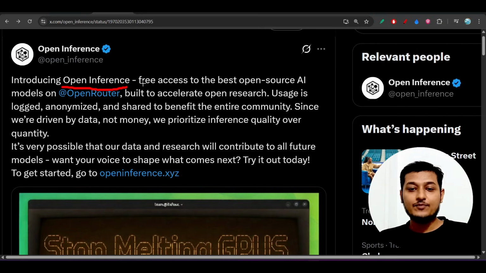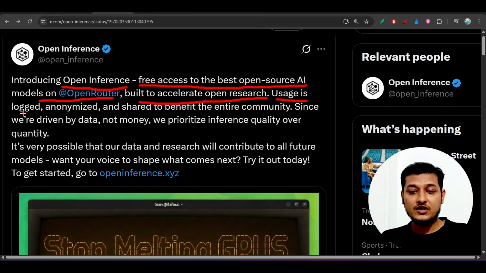Here you see this is the post introducing OpenInference. And guys, one thing, I am not promoting this product, I just found this helpful, so I thought to share it with you, and that's why I am making this video. Here you see: introducing OpenInference, free access to the best open source AI models on OpenRouter, built to accelerate open research.